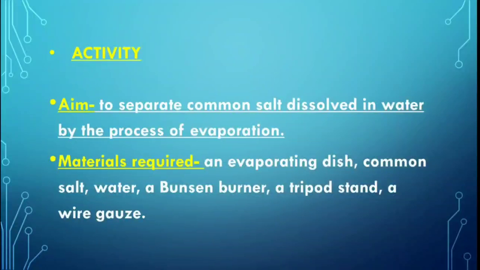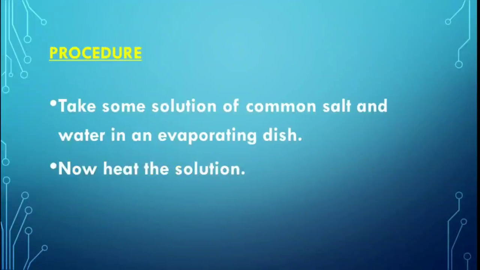Now let us discuss an activity. The aim of the activity is to separate common salt dissolved in water by the process of evaporation. What are the materials required? An evaporating dish, common salt, a Bunsen burner, a tripod stand, and a wire gauze. Procedure: take some solution of common salt and water in an evaporating dish. Now heat the solution. So how can you do this procedure?